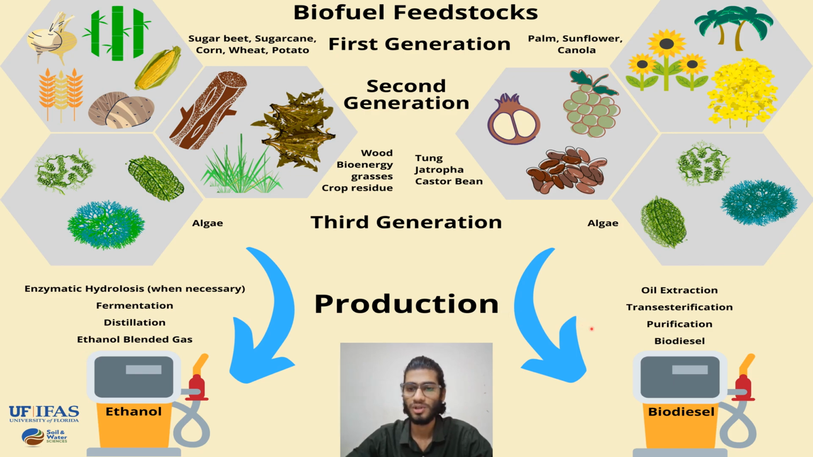Whereas in the production of biodiesel, oil is extracted from the collected feedstock, then it goes through the transesterification process, which is a kind of reaction. Then it is purified, and at last we obtain the biodiesel. So this chart shows an overview of the production of ethanol and biodiesel, which are kinds of biofuels.